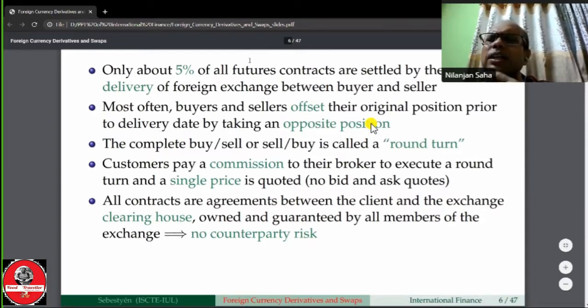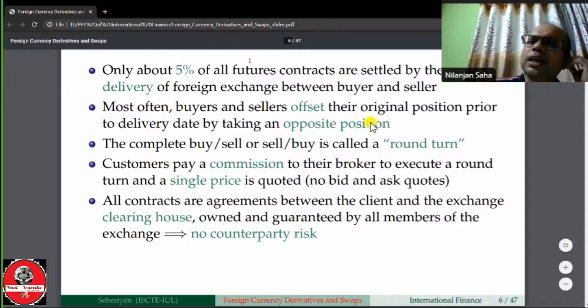If E does not get any scope to resell the contract to another party, then the delivery will go from you to the last party. Therefore, only about 5% of future contracts are settled by physical delivery of foreign exchange between the buyer and seller.